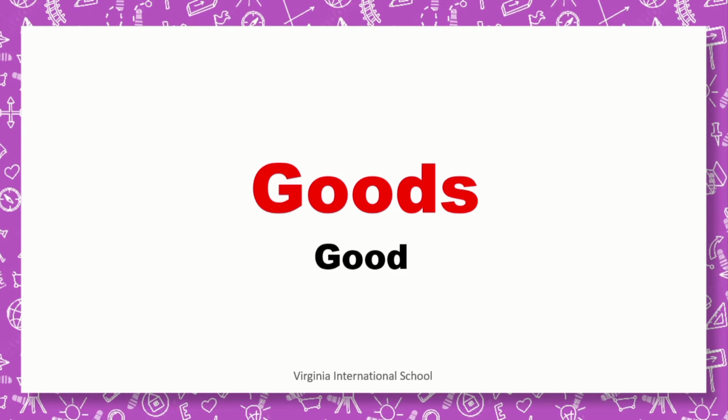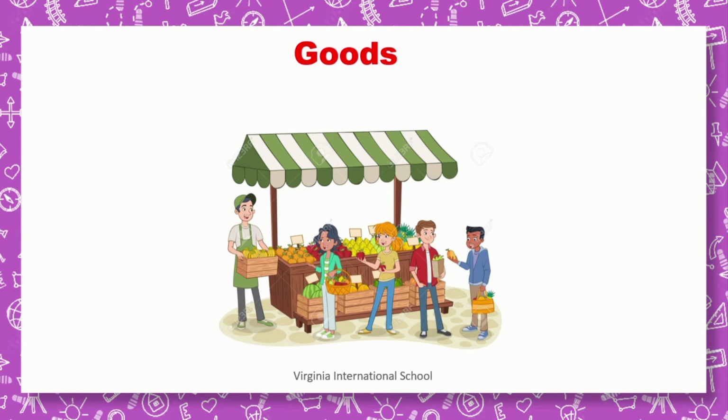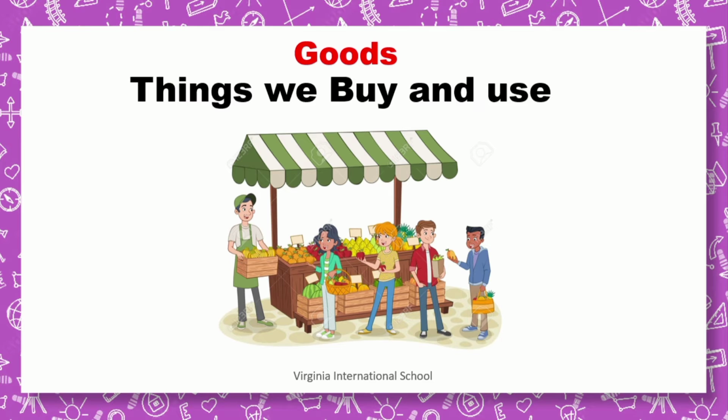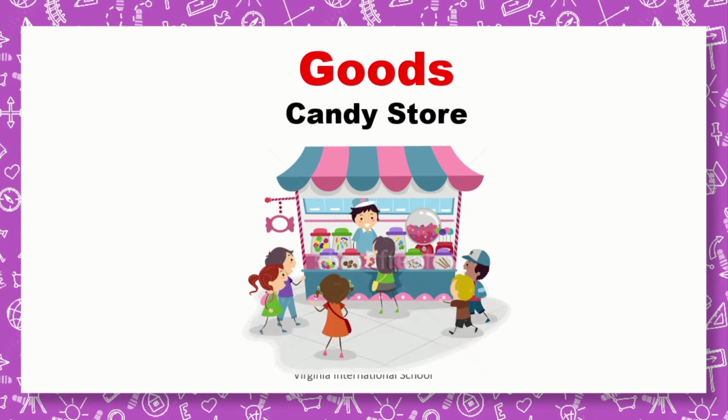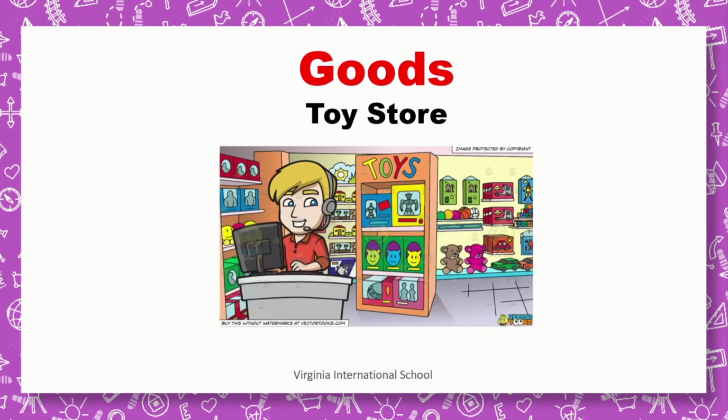What are goods? Goods are a different word from good. It's not like a good girl or a good boy. This is a different word. It's called goods. What is goods? Goods are things we can buy and use. Goods are like stuff we can buy from the candy store. If I go to a candy store and I can buy candy with money, it's called goods.